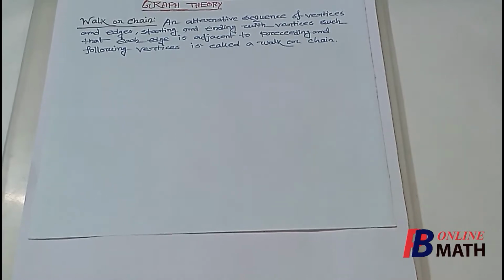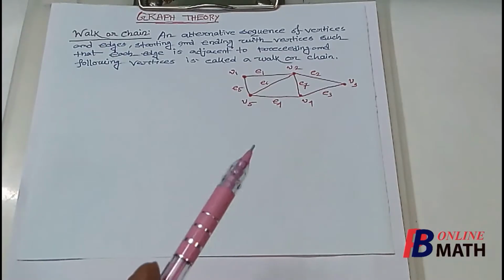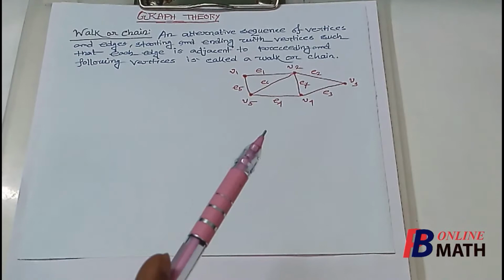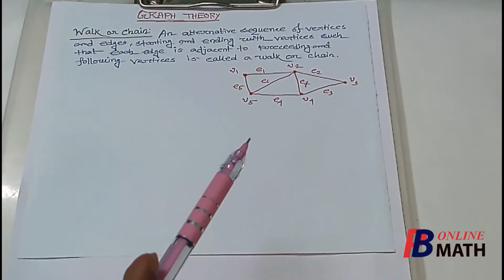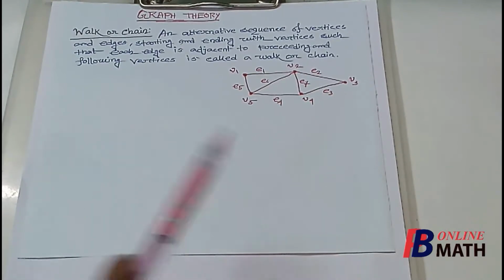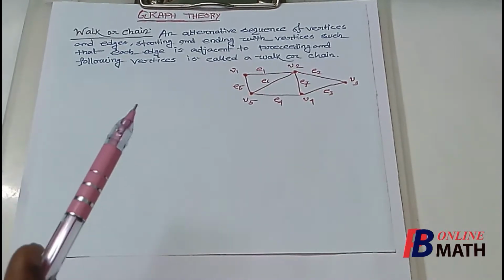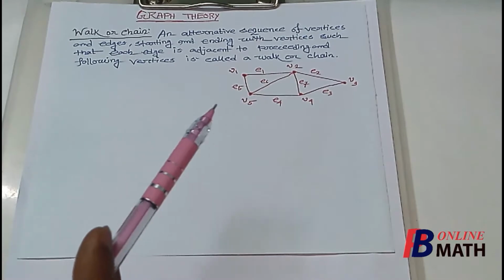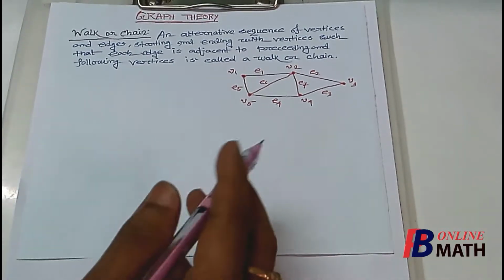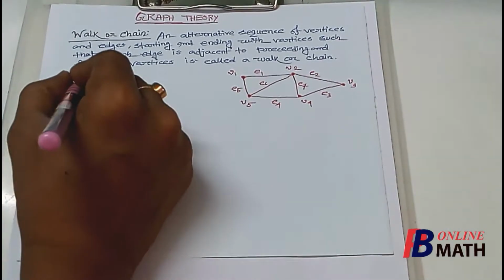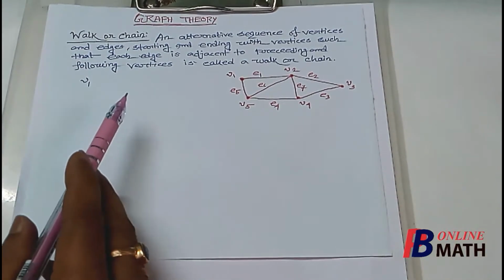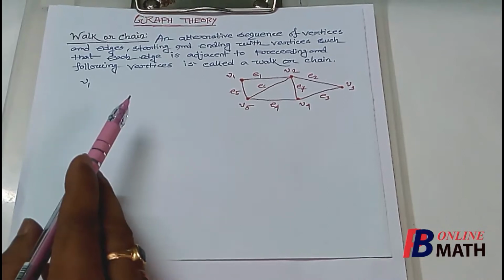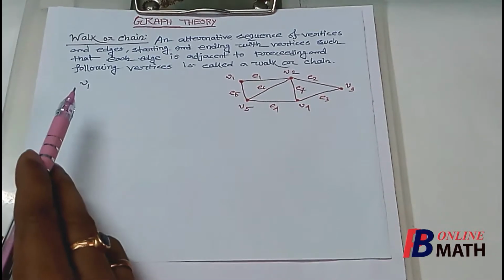Let us give one example here. If we consider this graph with 5 vertices and 7 edges, let us find one walk or chain of this graph. A walk starts with a vertex, so we can select any vertex first. Suppose we select V1. Then we select one edge, but only those edges which are incident to this vertex.